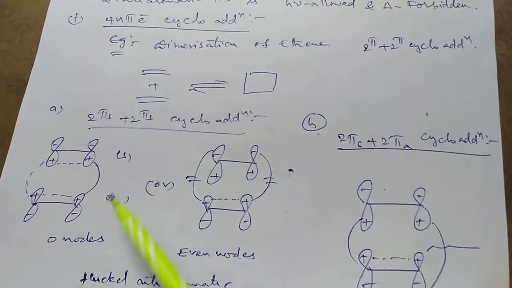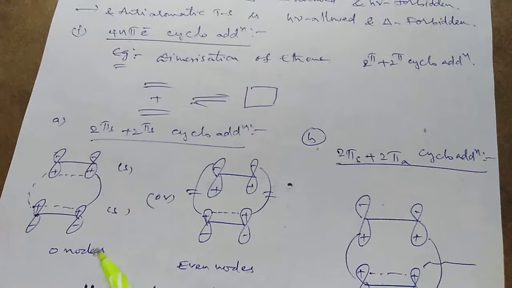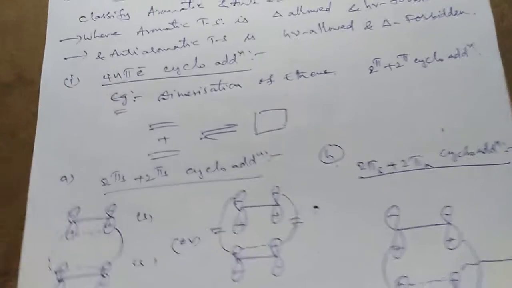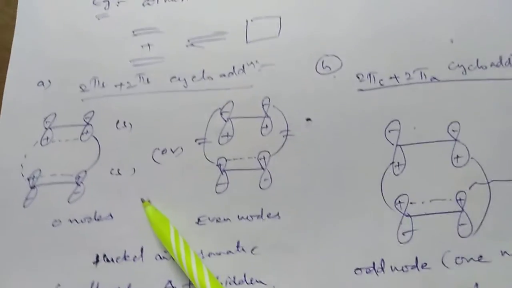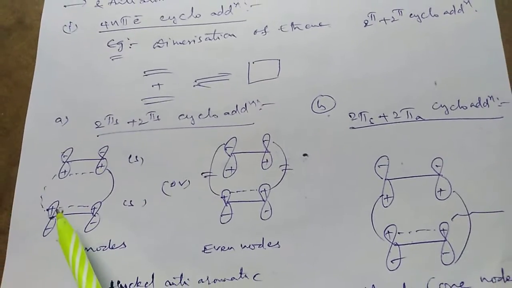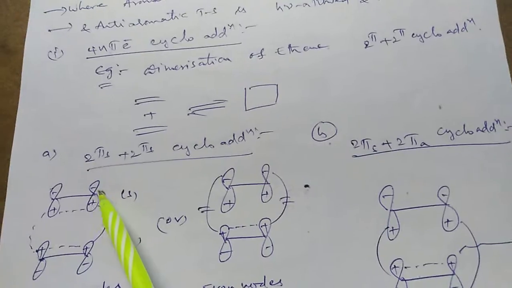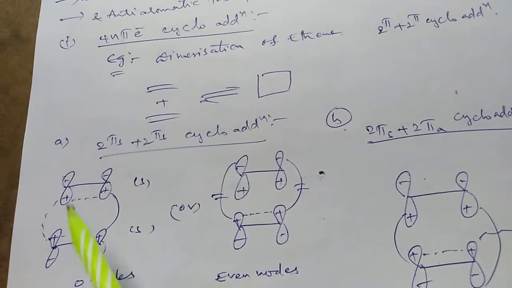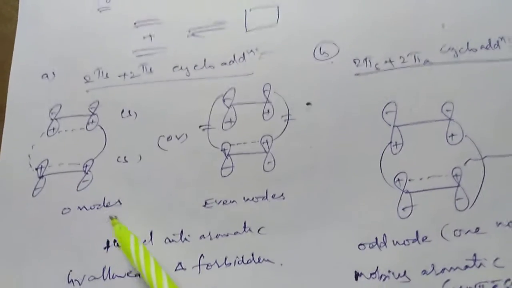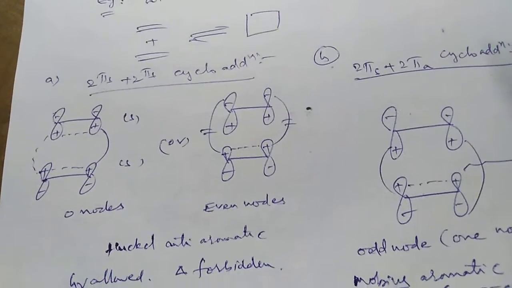Now we are writing lobes of the ethenes, supra, where positive sign, 0 node. In this also, negative sign, no node. So 0 nodes for the suprafacial cycloaddition.